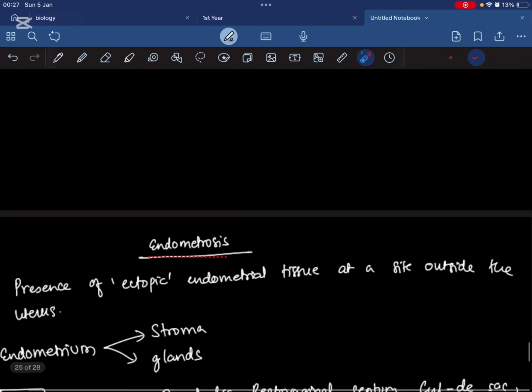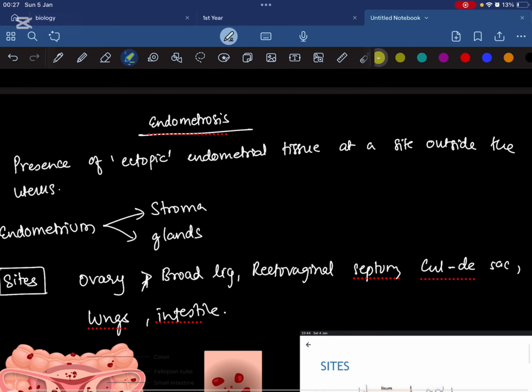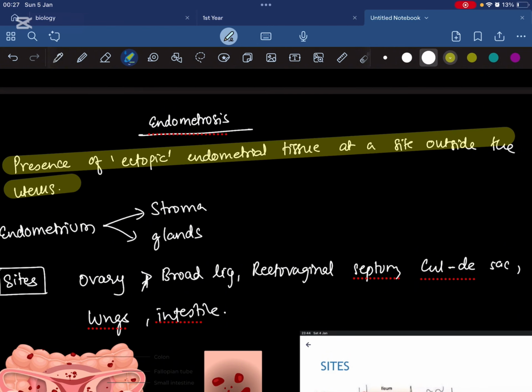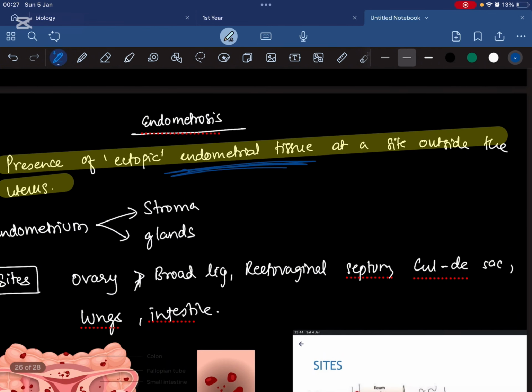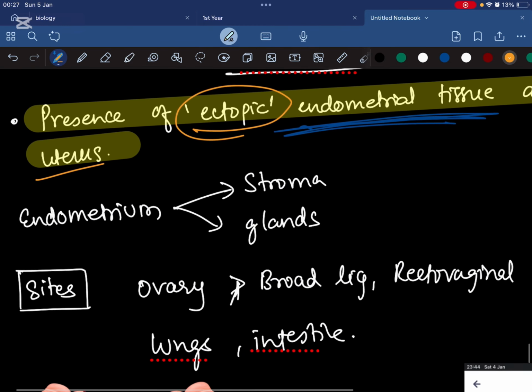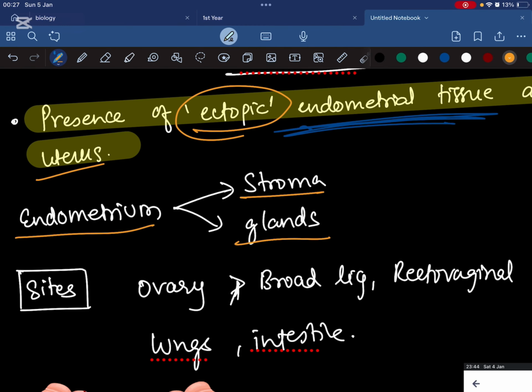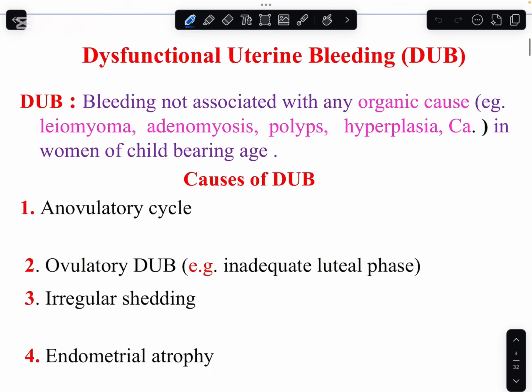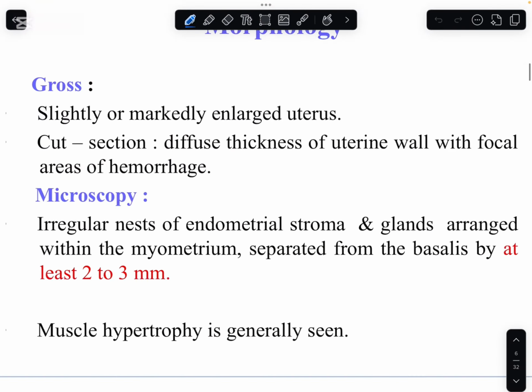So we'll go on to the definition. If you look at the definition, you can see the presence of ectopic endometrial tissue at a site outside the uterus, right? This ectopic site is outside the uterus. As you know, the endometrium consists of stroma and glands, so you already know it, right? Now if I talk about the definition in detail, you can see here in the slide: endometriosis is the presence of endometrial tissue outside the uterus. Endometrial tissue means endometrial stroma and endometrial glands.